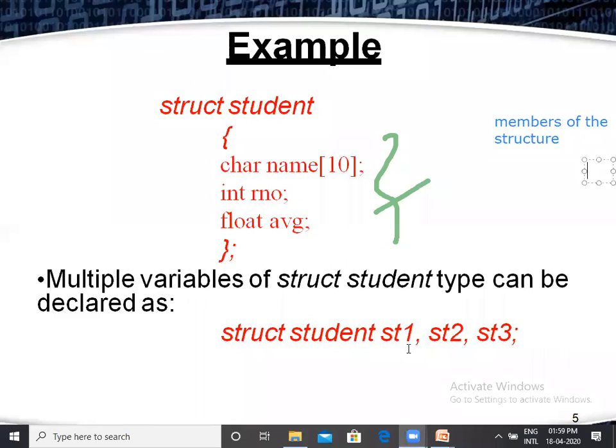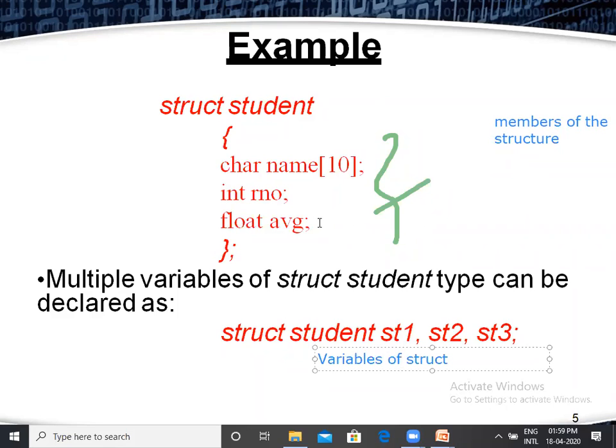But here structure 1, structure 2, structure 3 are called variables of the structure.